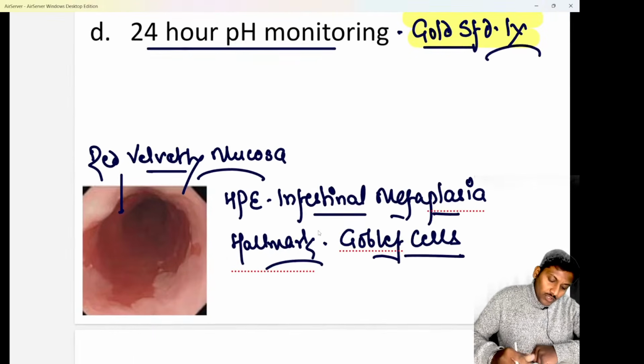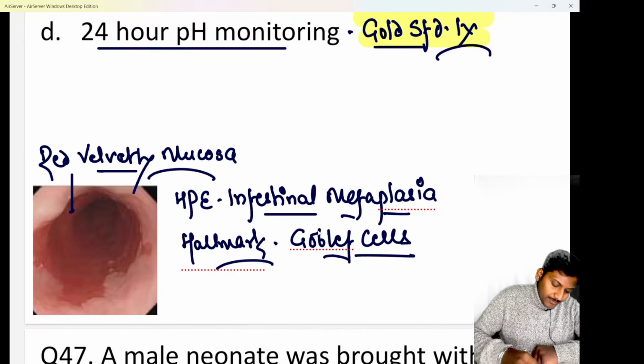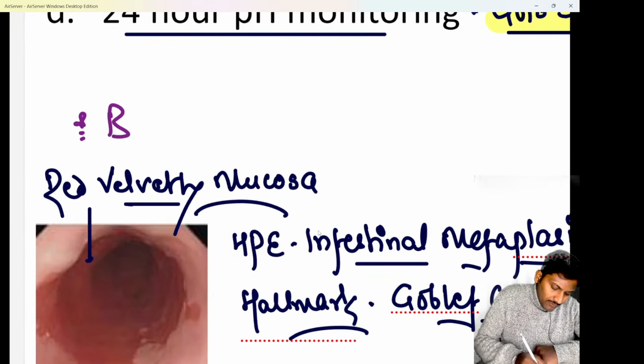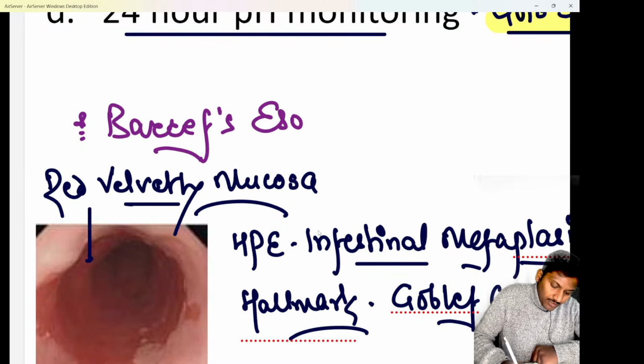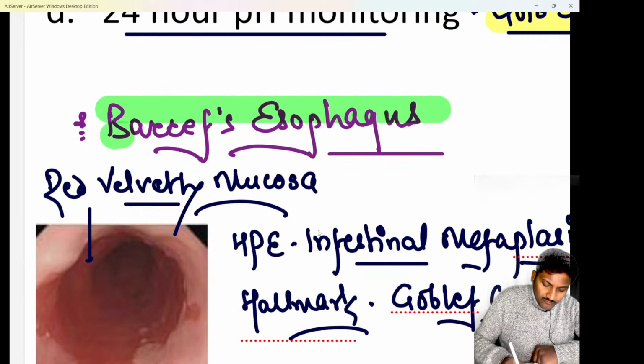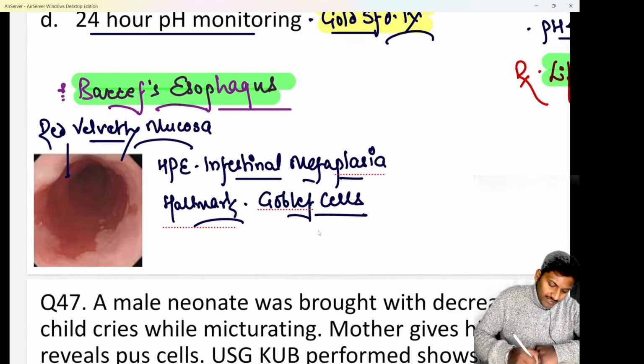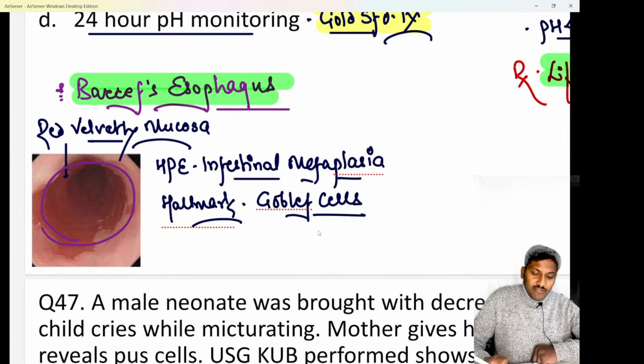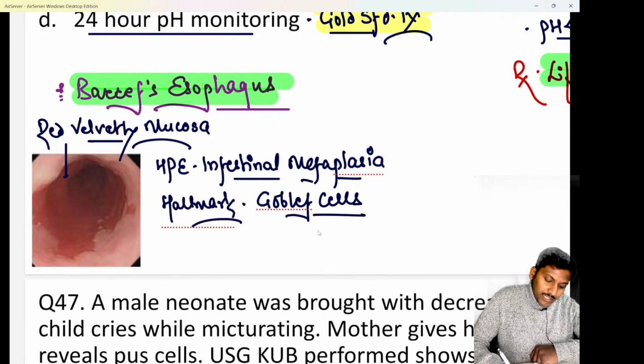So that is important. We know if the patient is having long-standing GERD, then there can be a complication which develops. And we know that complication is classically called Barrett's. So when the GERD is not treated for a very long duration of time, the patient develops a complication known as Barrett's esophagus. If you do an upper GI endoscopy, you will find a red velvety mucosa. And this red velvety mucosa is basically an abnormal mucosa where the squamous epithelium has changed into columnar. In Barrett's esophagus, the squamous epithelium of the esophagus changes into columnar, that is known as intestinal metaplasia.